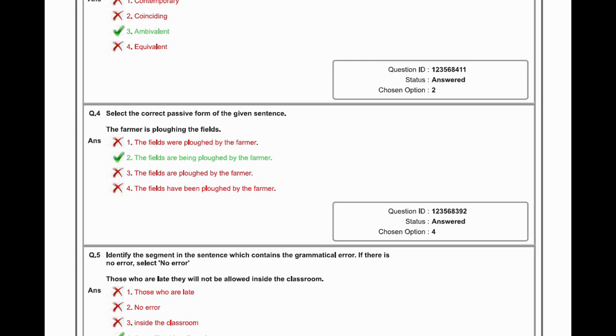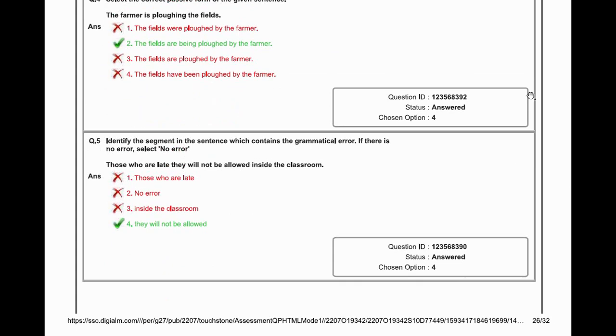So the farmer is plugging the field. In the correct passive form, it will be the fields are being plugged by the farmer. So "is" is going to change into "are", and we add "being plugged by the farmer". So the option second is the correct option in this.